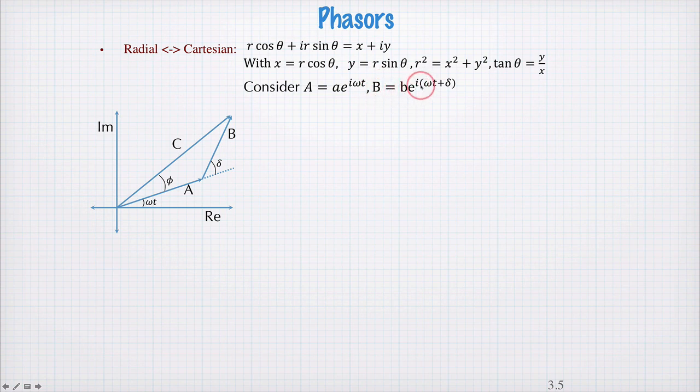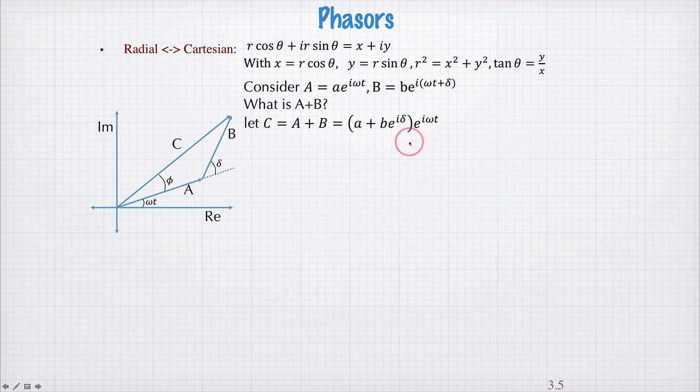And b, e to the i omega t plus delta, so there's a phase shift between a and b, delta. Well, we can add them together and we get c, right? So what's a plus b? Well, it's c. And we can write c mathematically as a plus b, e to the i delta, with this common factor e to the i omega t.